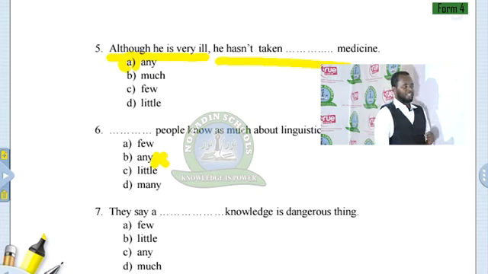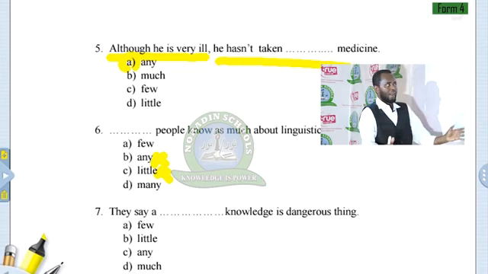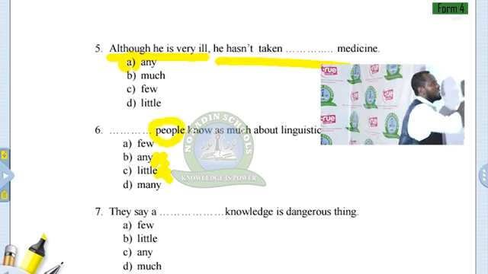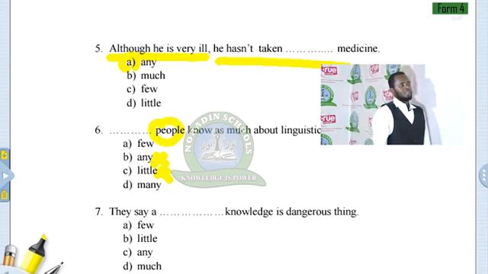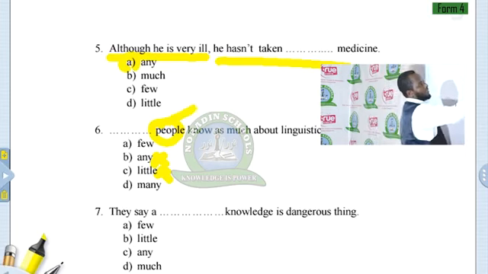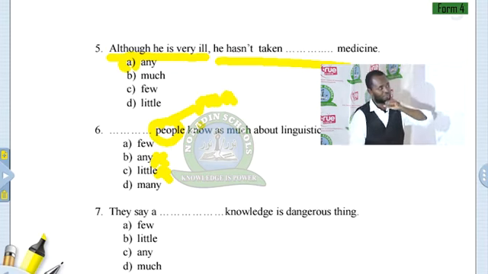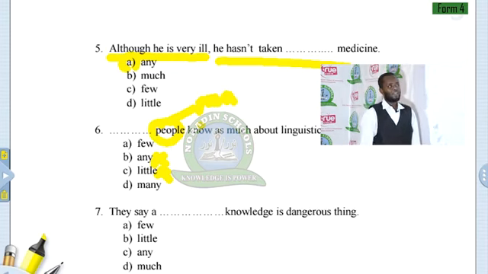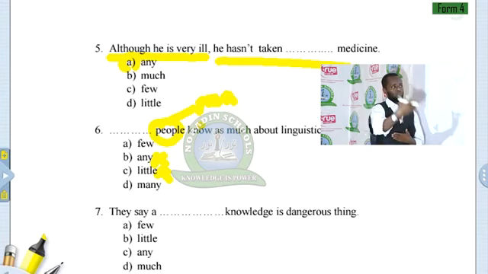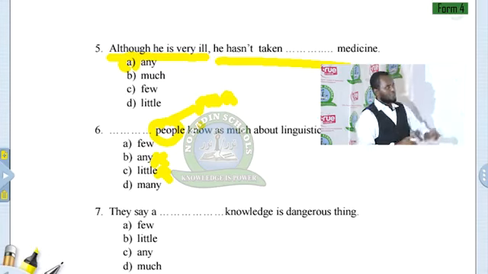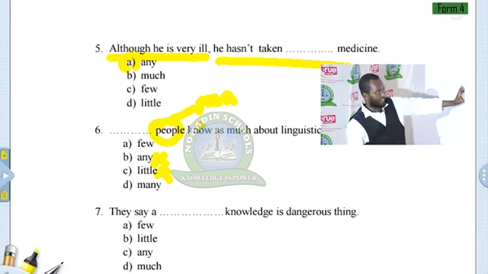We don't use little. Why? Because people is a plural countable noun. Person is singular, and people are the plural of person. So do not use any and little.